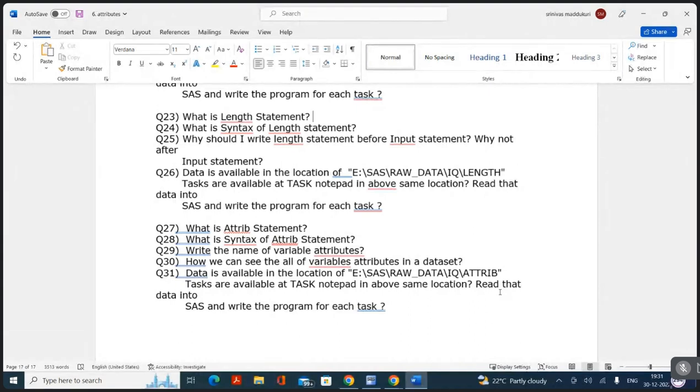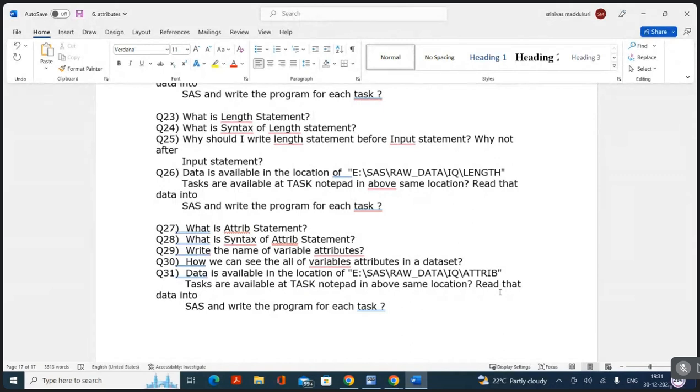It is a multi-utility statement. You can apply all the attributes in one statement. What are the attributes we can apply in one statement? Length, label, format, informat. Very good. What is the syntax of attribute statement?